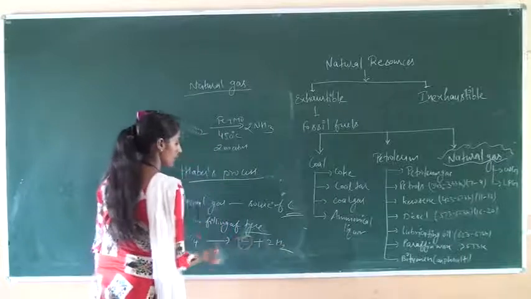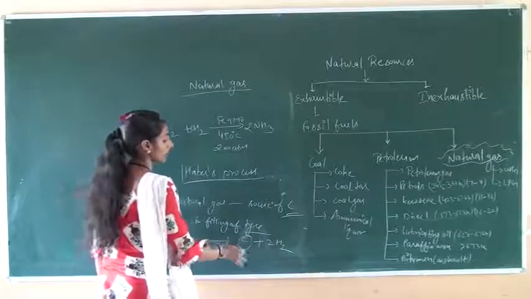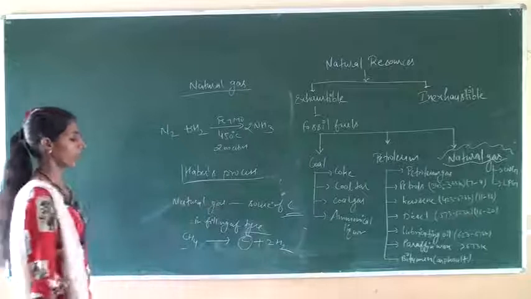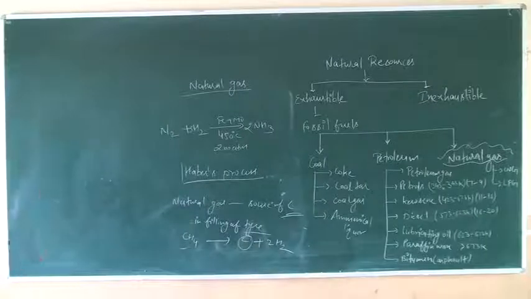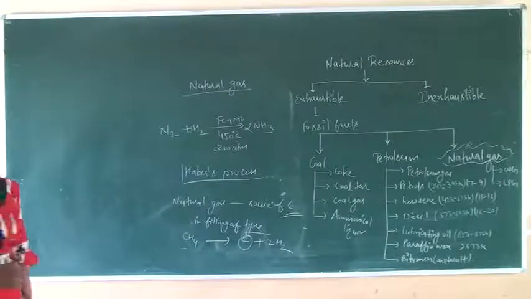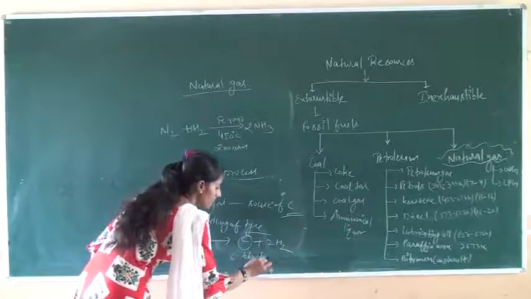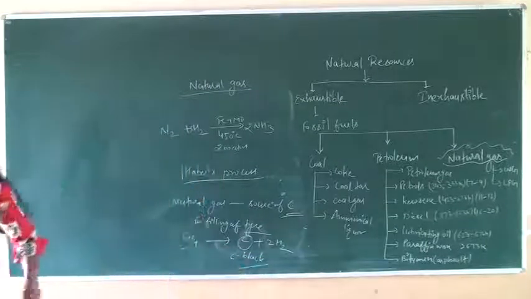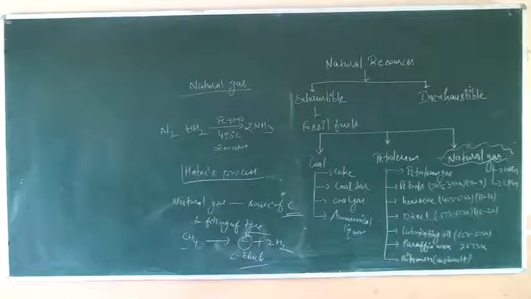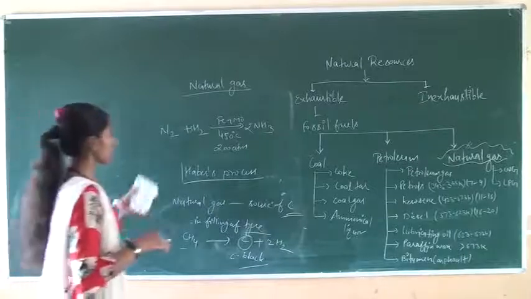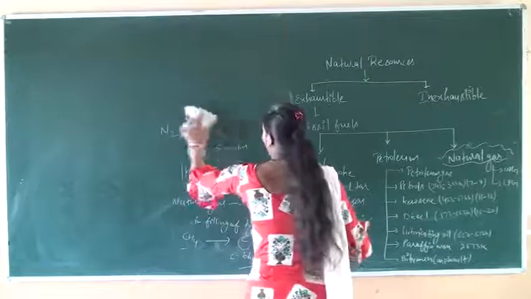This is the source of carbon used in the tire industry. The carbon formed here is known as carbon black and is used in the tire industry to fill the tire. Okay students, after that